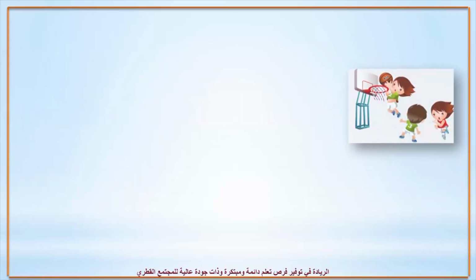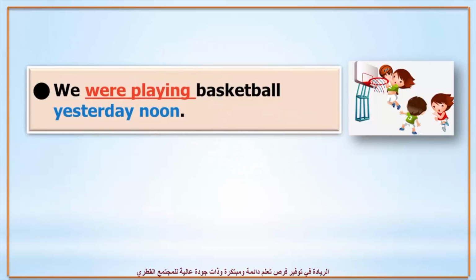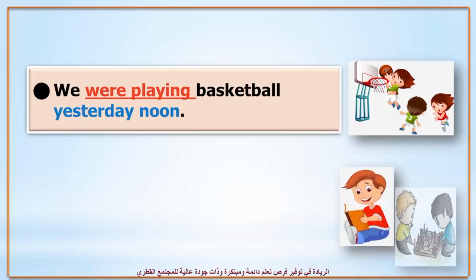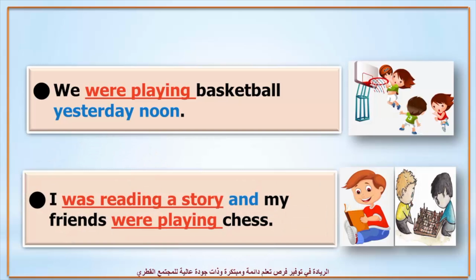Now, we move to the plural subject. In the affirmative, we say, we were playing basketball yesterday noon. We were, not we was. And when we speak about two actions that were happening at the same time, we say, I was reading a story and my friends were playing chess. Here we have and, a key marker of the tense.